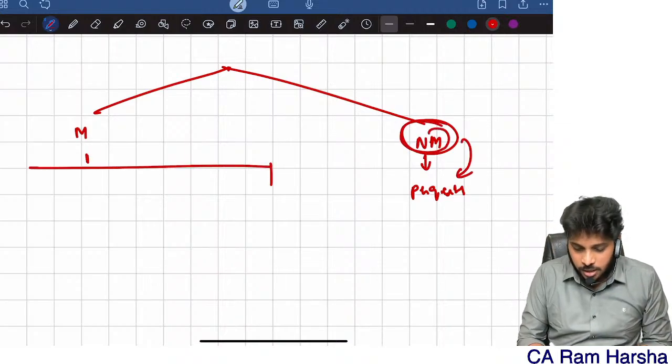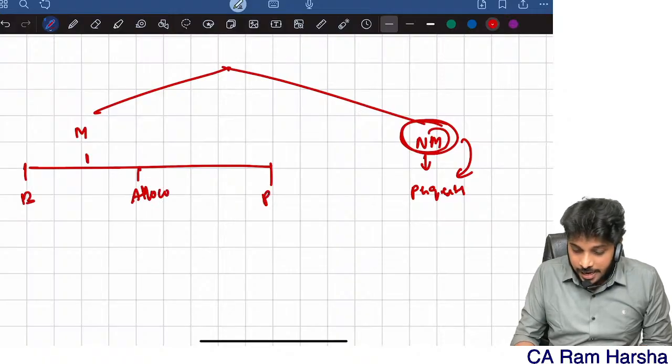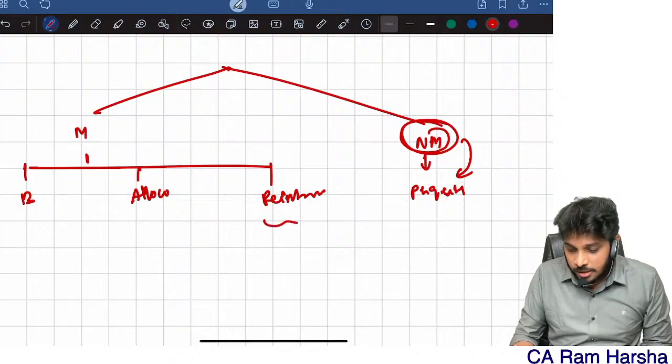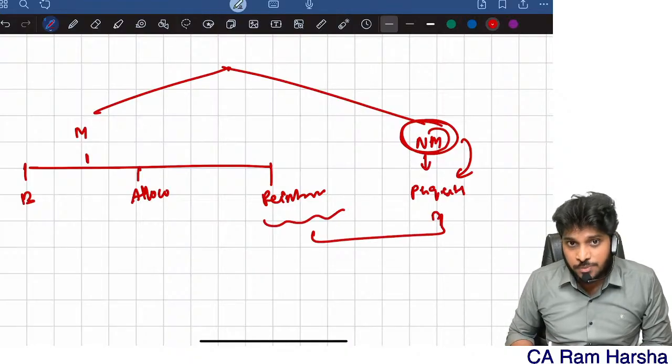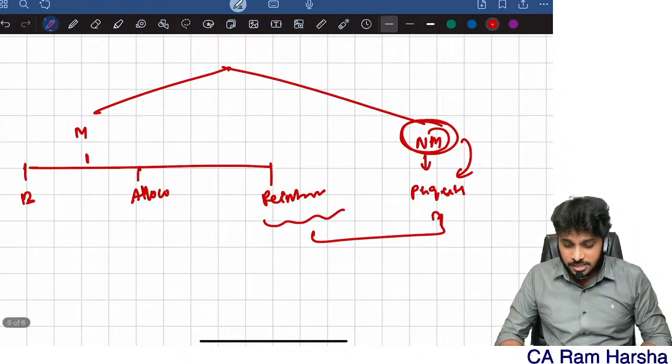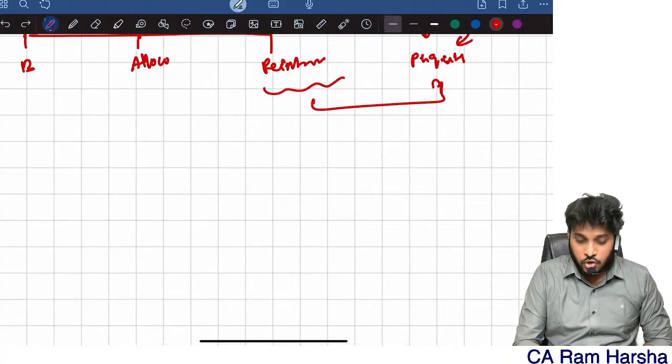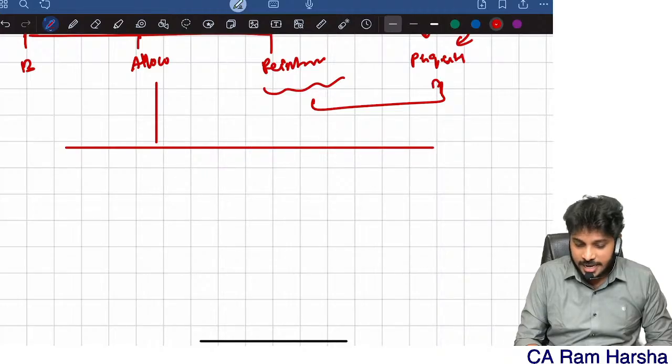Again, in monetary, you have basic salary, allowances, and reimbursement. Reimbursement is also mostly treated as perquisite. Allowances, you have many allowances, yes or no? Now, what is the allowance related taxation?